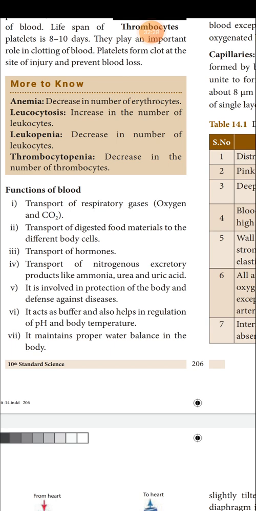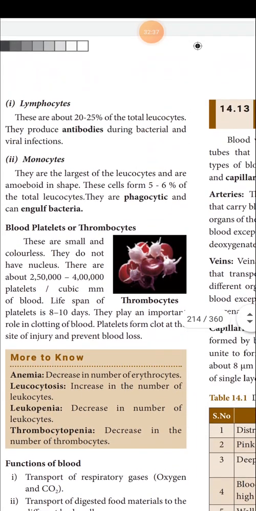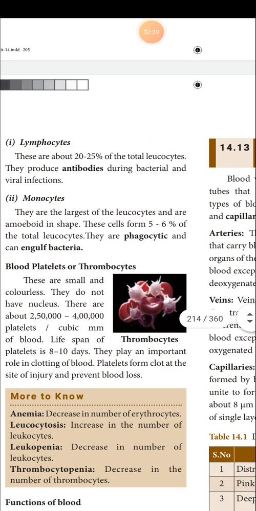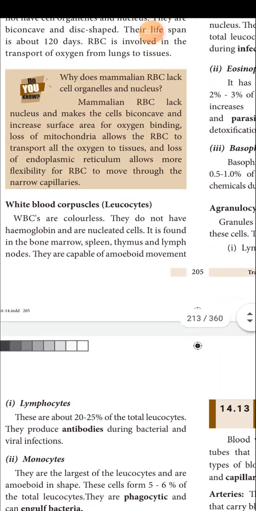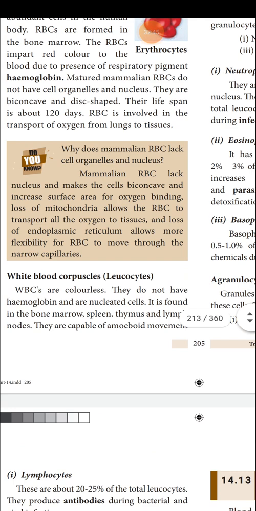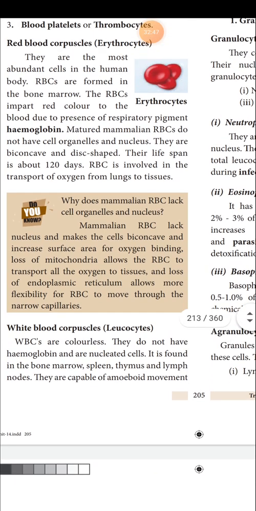Okay children, I will wind up this class with this, and today I want to give homework. First one is functions of blood. Another is More to Know: anemia, leukocytosis, leukopenia, thrombocytopenia. Write about RBC. Why does mammalian RBC lack cell organelles and nucleus?